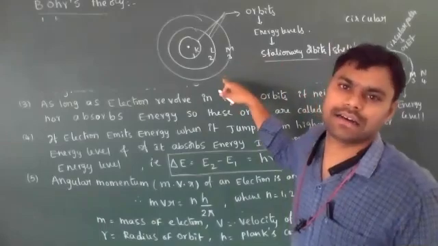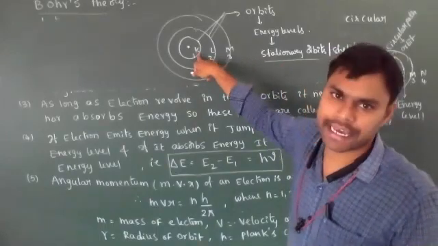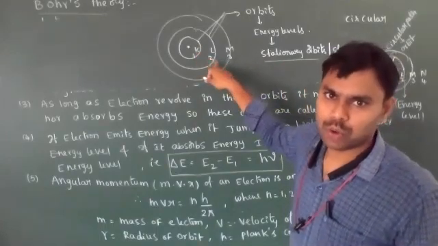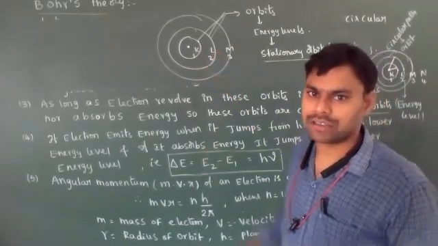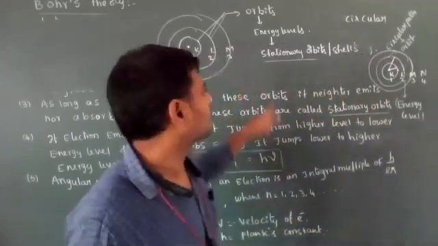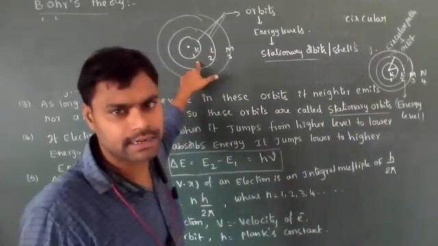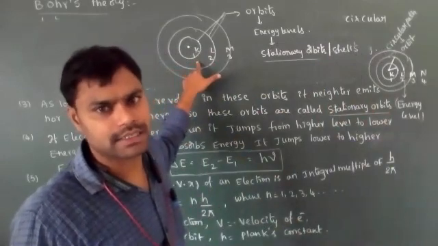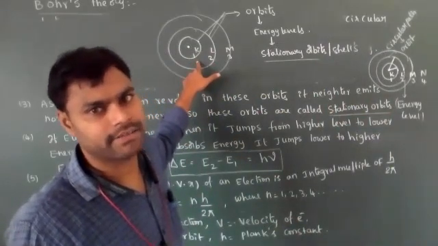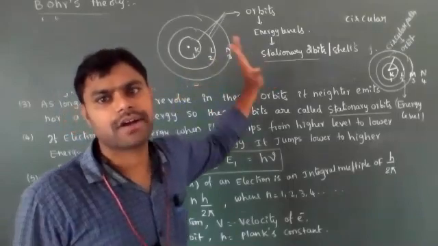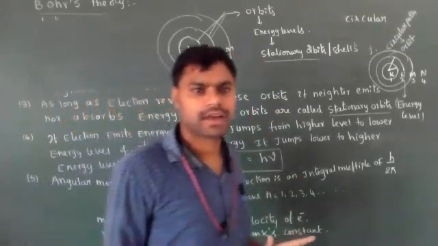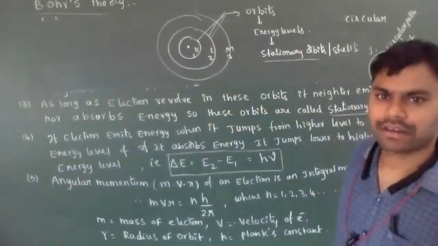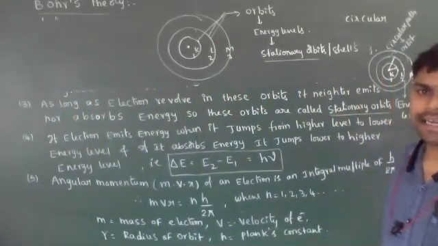In that place we can write K. Okay, 2 in that place we can write L also. So two types of notations or representations are present for orbits. Those orbits are energy levels or stationary orbits. Understood? Up to that it is clear.